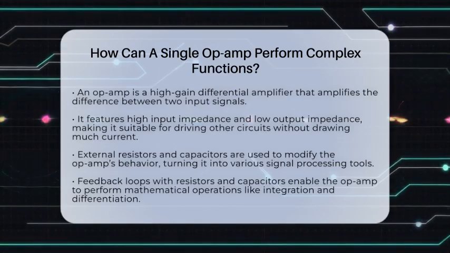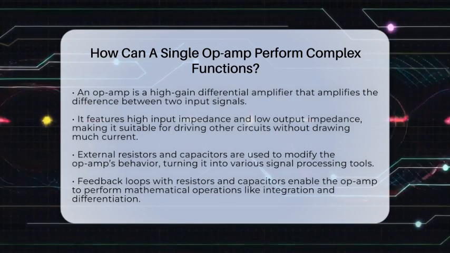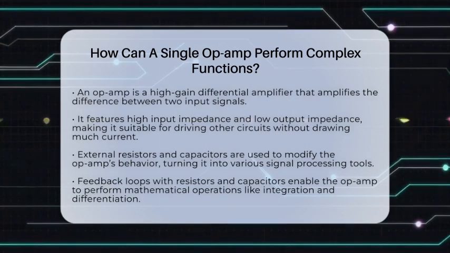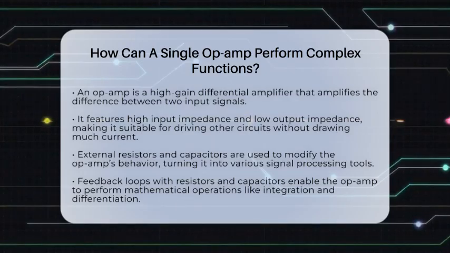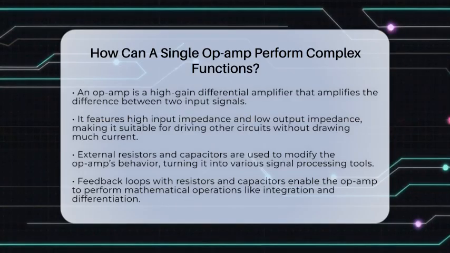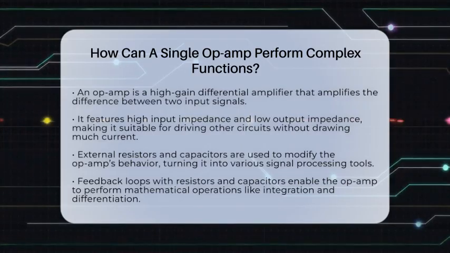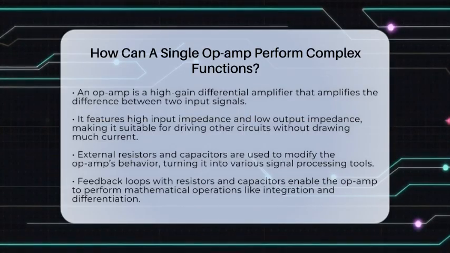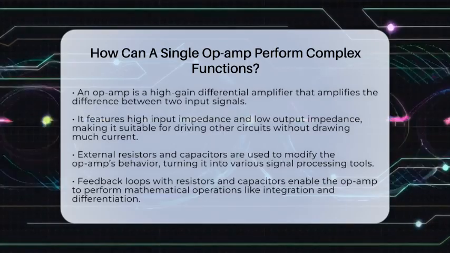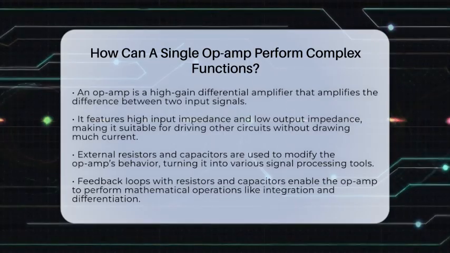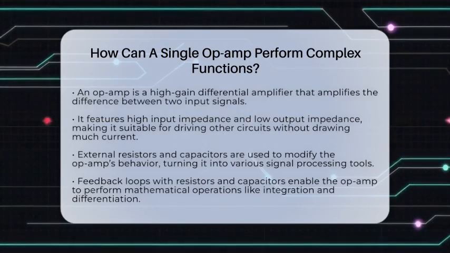Think of it like a versatile tool that can switch roles from a calculator to a filter or even a signal processor. An op-amp is basically a very high-gain differential amplifier. It takes two input signals and amplifies the difference between them. It also has high input impedance, meaning it doesn't draw much current from the source, and low output impedance, so it can drive other circuits easily.